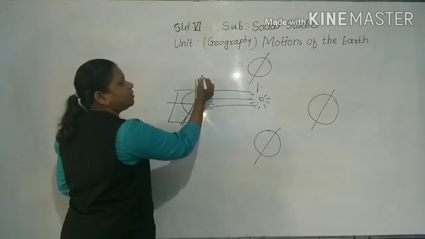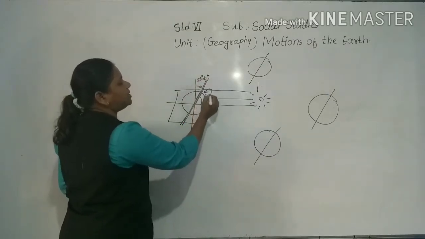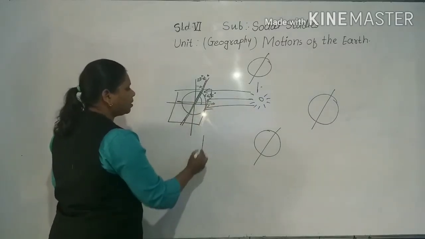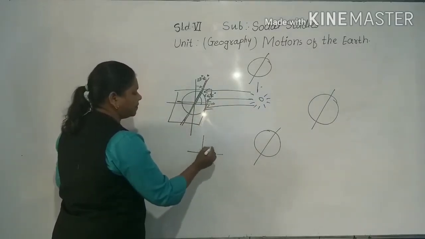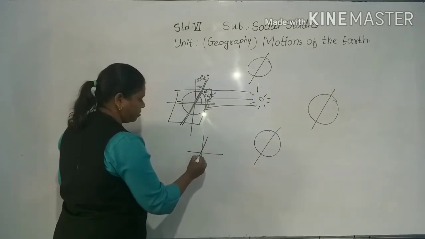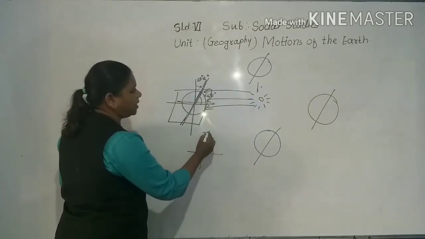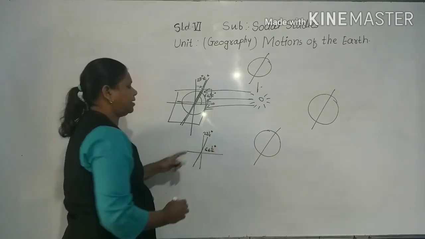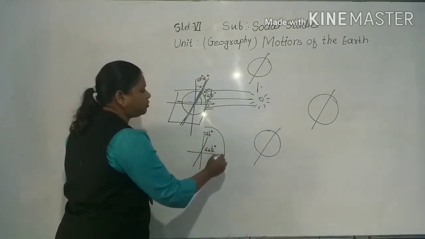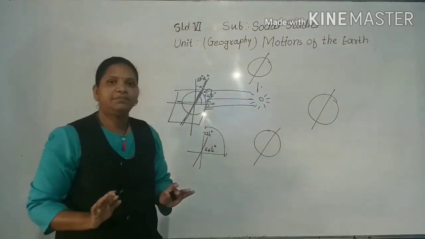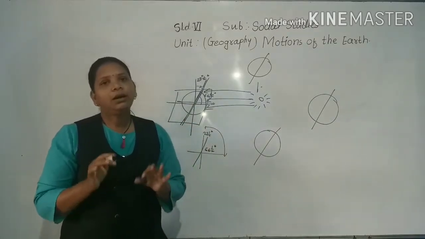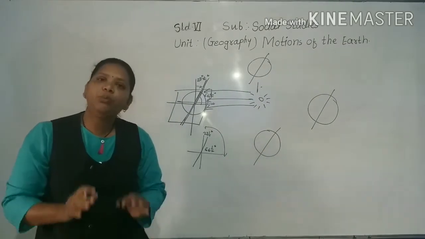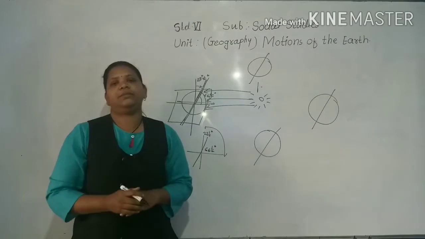Sorry, my dear students, 23.5 degrees and 66.5 degrees. See, 23 and a half and 66 and a half degrees add up to 90 degrees. So the earth always remains tilted to one side while moving around the sun.